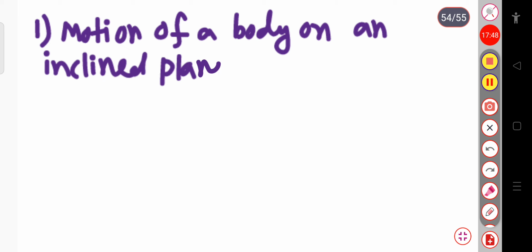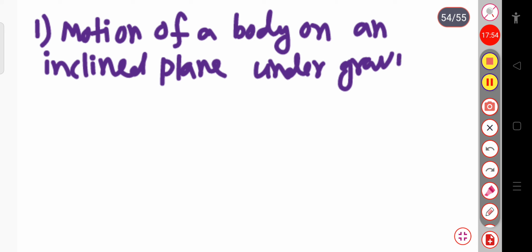The question is to check whether the constraint present here is holonomic or non-holonomic. When the body moves on an inclined plane, it is constrained to move on the inclined plane surface, so the constraint is holonomic. The force of constraint is the reaction of the plane acting normal to the inclined surface, so this is an example of holonomic constraint.